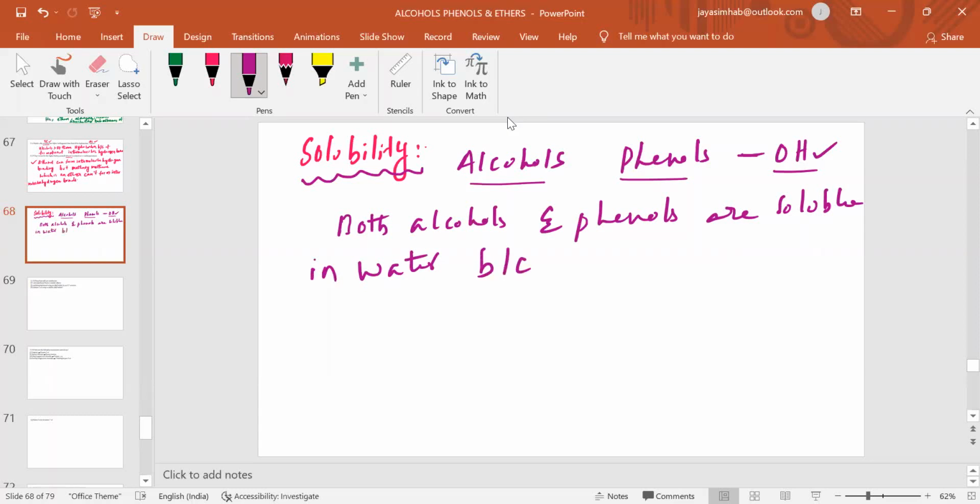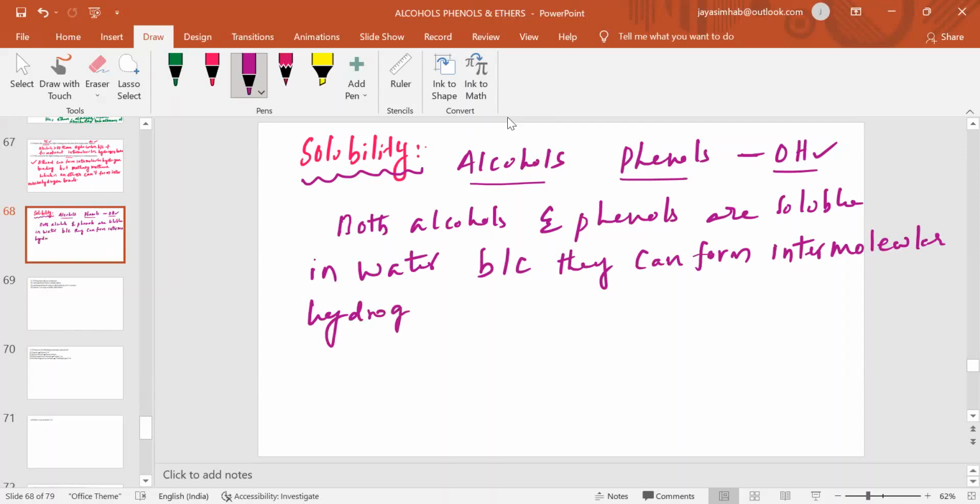Because again the same thing, they can form intermolecular hydrogen bonds. Understand? So this is the important point to be remembered. Both alcohols and phenols are soluble in water because they can form intermolecular hydrogen bonds. So that intermolecular hydrogen bonding I have shown you already. So how will it form?